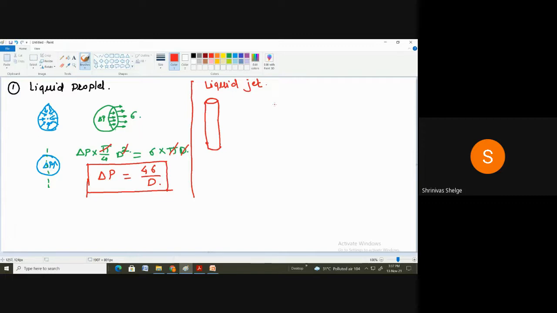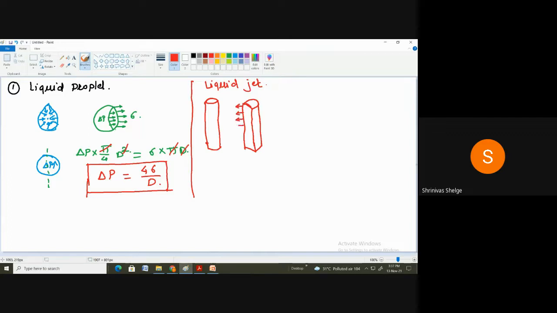Again, if I take the section of this, when we take the section, it will look like this. This is the section of the liquid jet.